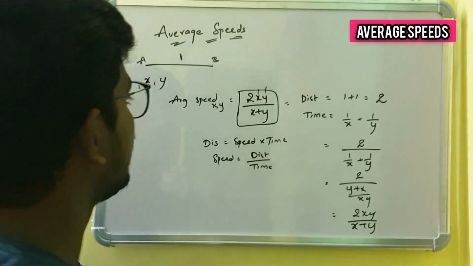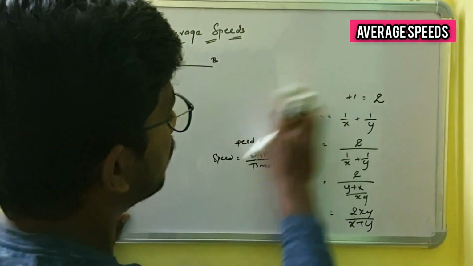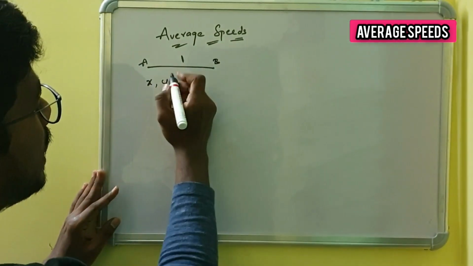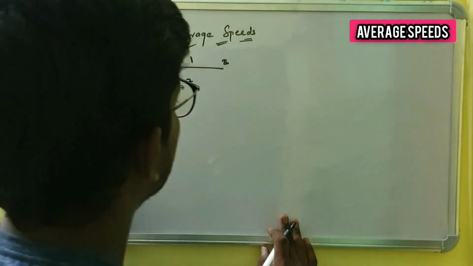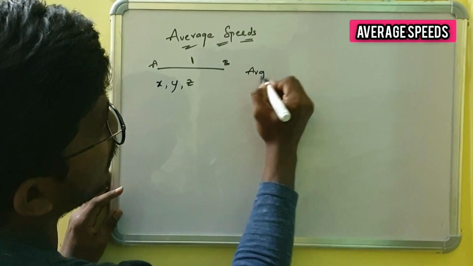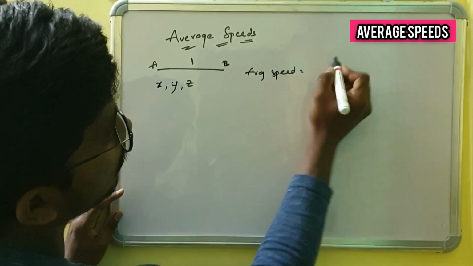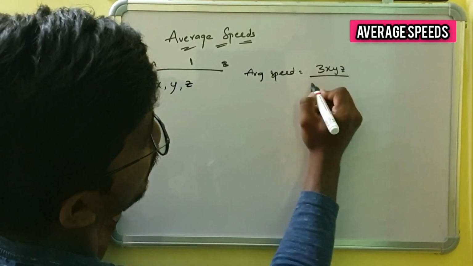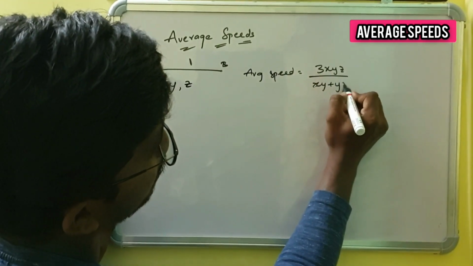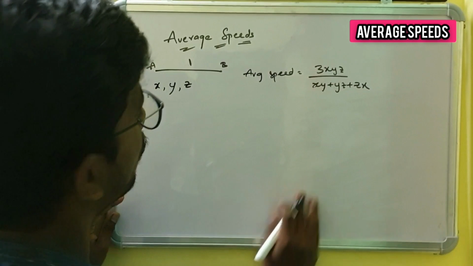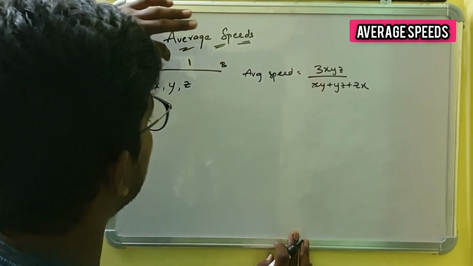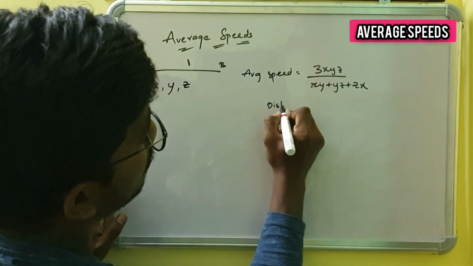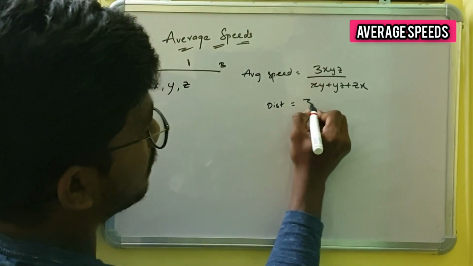What if there are 3 cars? See, 3 cars and the speeds are x, y and z. Then the average speed formula is 3xyz by xy plus yz plus zx. Those 3 cars traveled a distance of 1 part, 3 times. So the distance traveled by the 3 cars is 3.